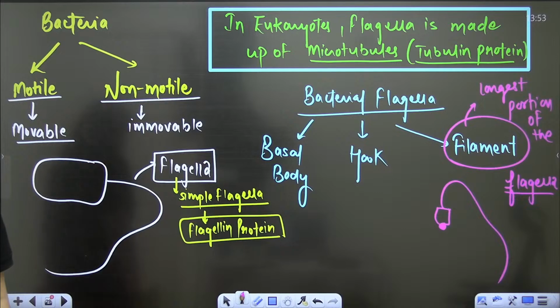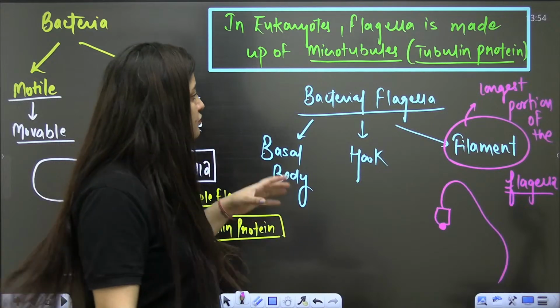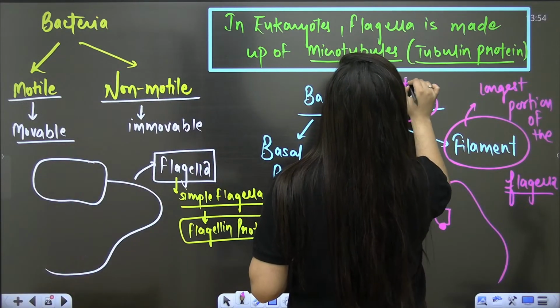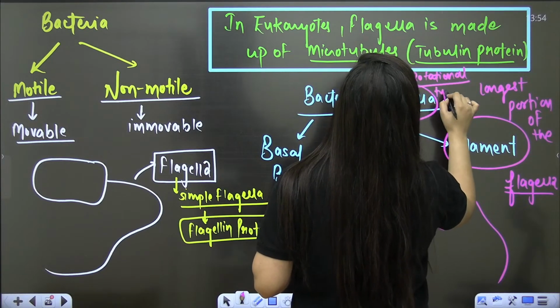Can you see that? Yes, students, can you see that? If there is any doubt, do let me know. So filament is the longest portion. It is extending from the cell surface to the outside. These are the thread-like appendages. It will show some rotational type of movement. It is not required for NEET, it is just extra information.